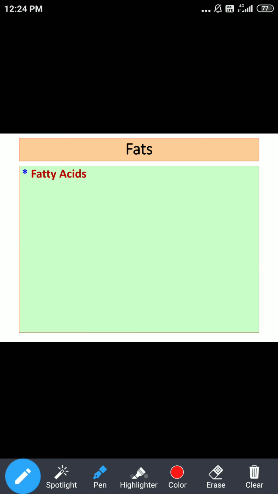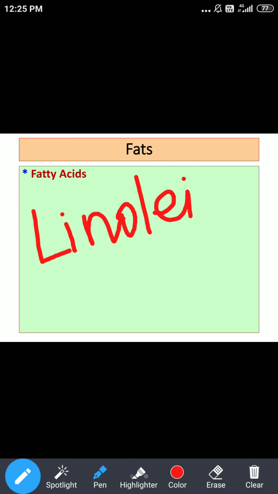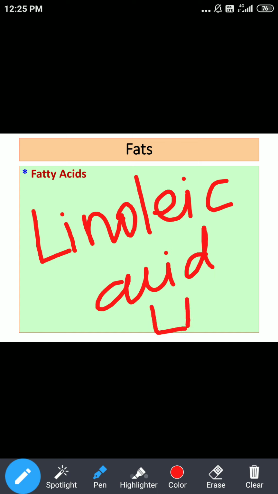As far as PUFAs are concerned, if two double bonds are present, the example is linoleic acid, abbreviated as LA. Linoleic acid contains two double bonds, so it is an example of a polyunsaturated fatty acid.